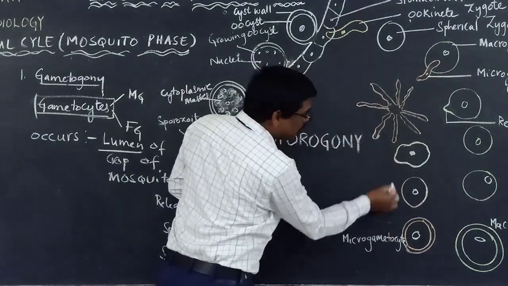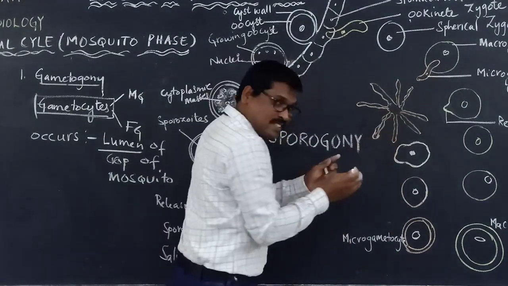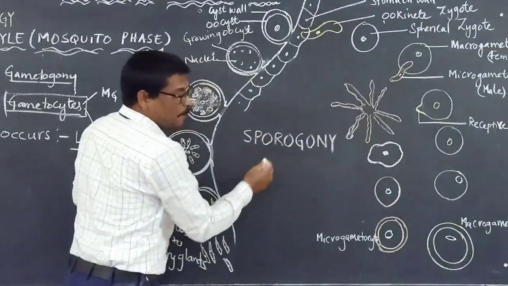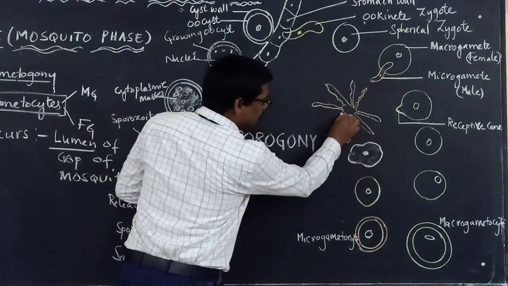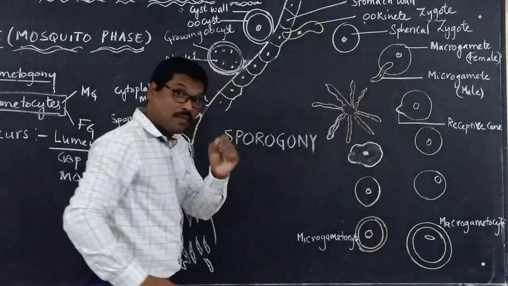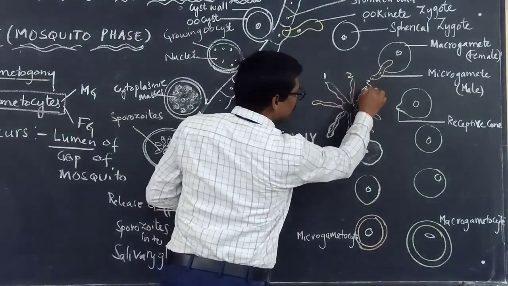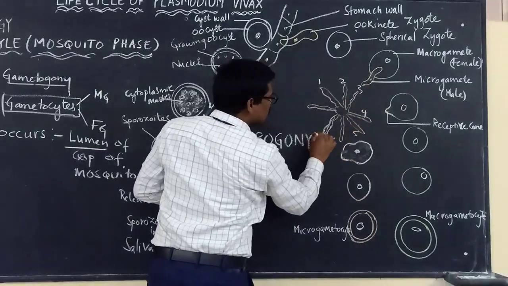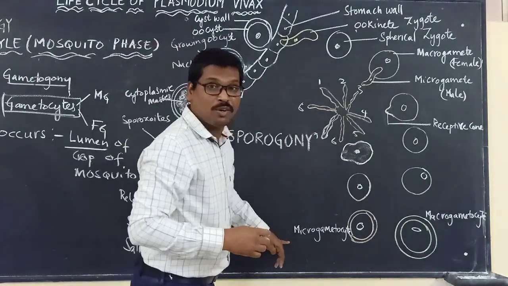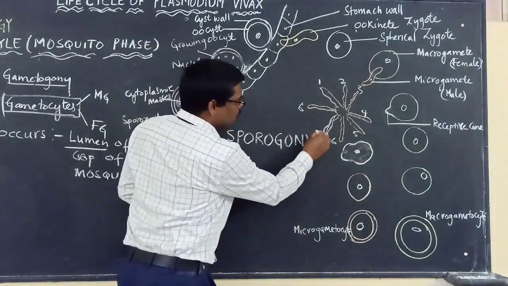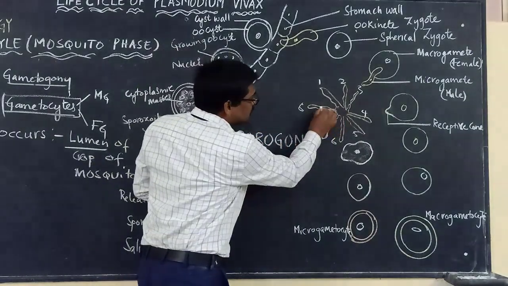The cytoplasm of this microgametocyte will be pushed towards the periphery, and it forms 8 flagellae. 1, 2, 3, 4, 5, 6, 7, 8. Approximately 8 flagellae will be formed from the microgametocyte. Into these 8 flagellae, the cytoplasm will be pushed.